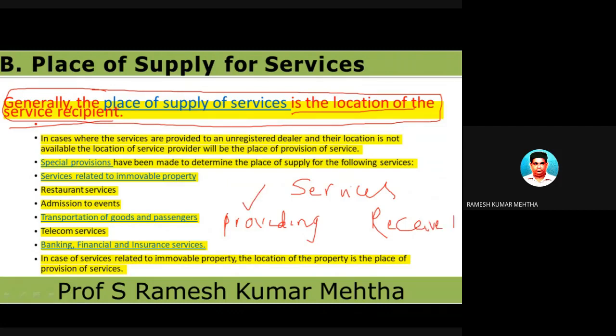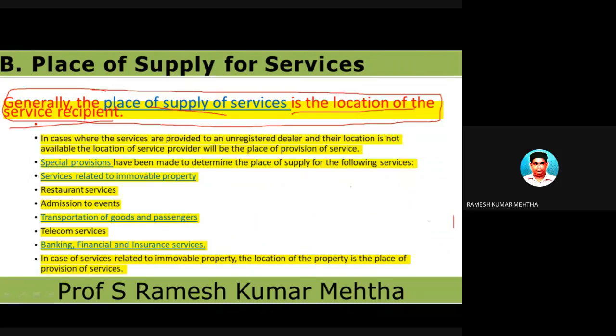So these two people have to be identified first and foremost: who is the service provider and who is the service receiver. Generally the place of supply of services is the location of the recipient of the service. Whosoever is availing the services, the location of such recipient of the service is the place of supply of services. Let me give an example.